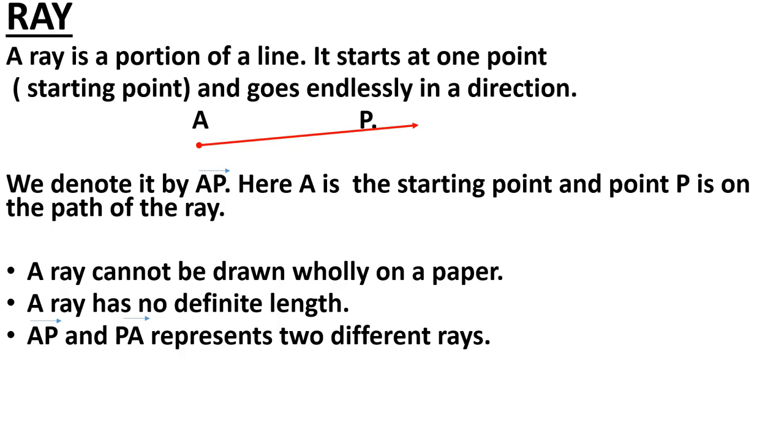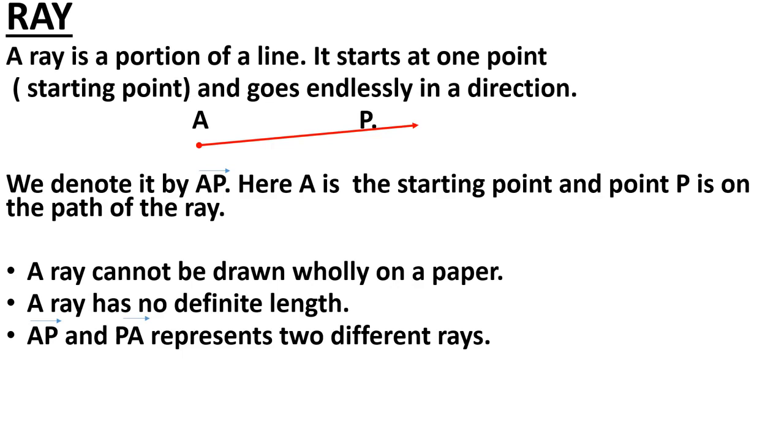AP and PA represent two different rays. Can you say why? We are saying line AB and line BA are the same. We are saying line segment AB and line segment BA are also the same. Then why are we saying that ray AP is different from ray PA? Let me tell you.